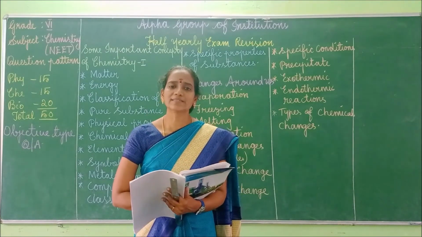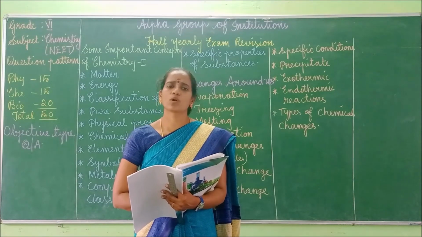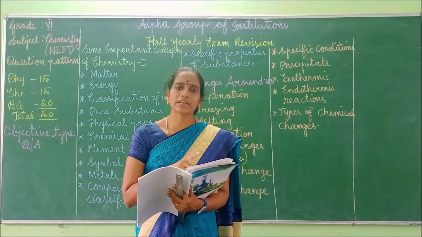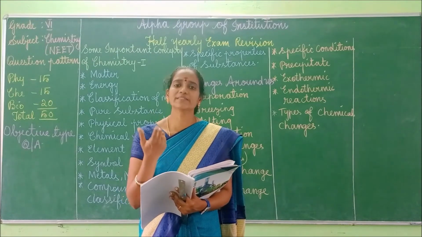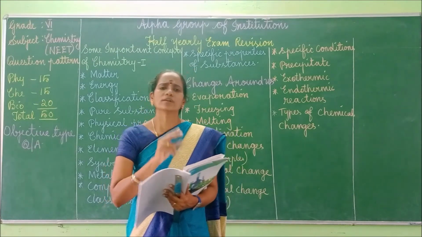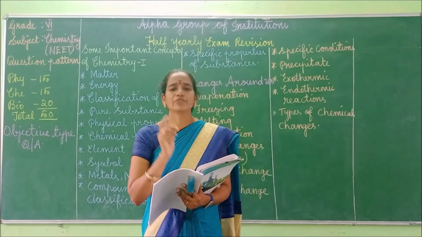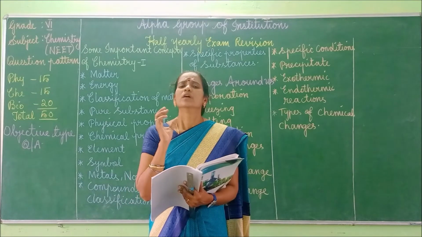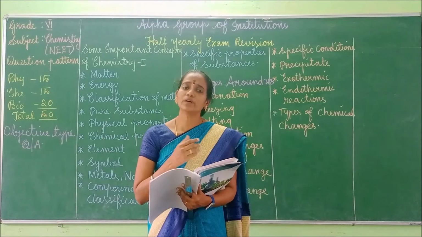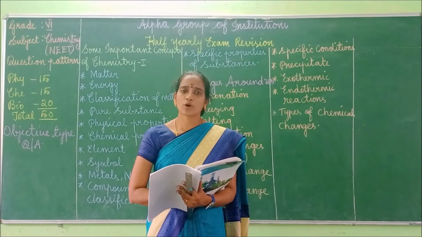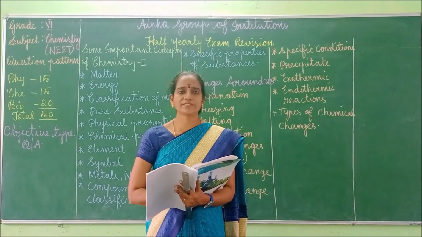Next one, classification of compounds. What are the two types of compounds? One is organic compound, another one is inorganic compound. What's the difference between organic compound and inorganic compound? Organic compounds are obtained from living sources, for example proteins, carbohydrates, fats, lipids, like that.